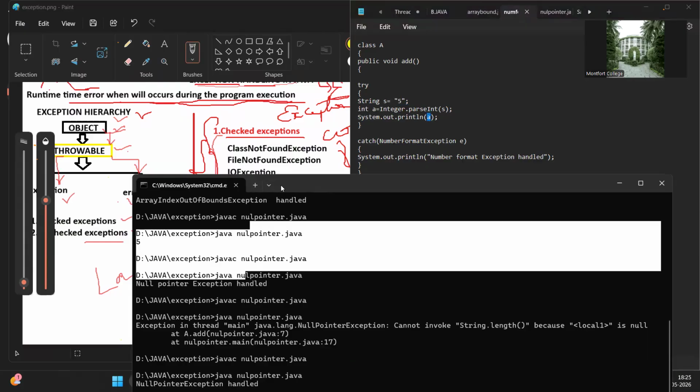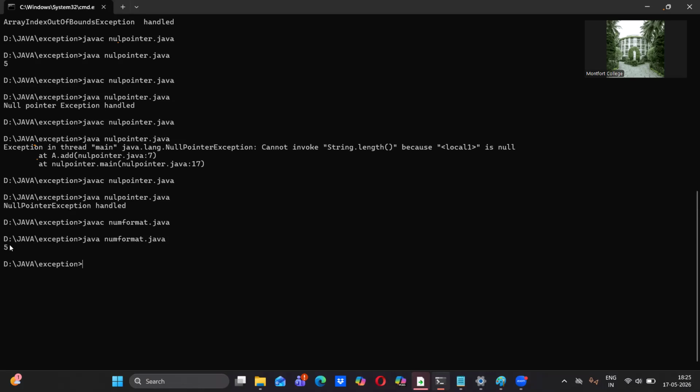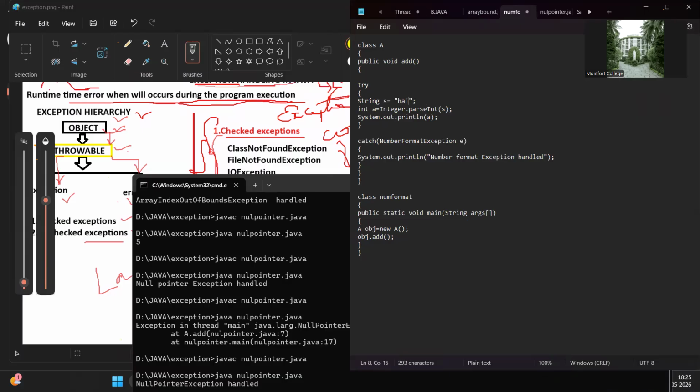So the output we are getting is a number only. Here you can see number 5. All right, this is a number. What if it is a string? In this case, what happens? We are going to get a runtime error. The reason is this complete string cannot be converted to an integer. Now we are violating the rules.